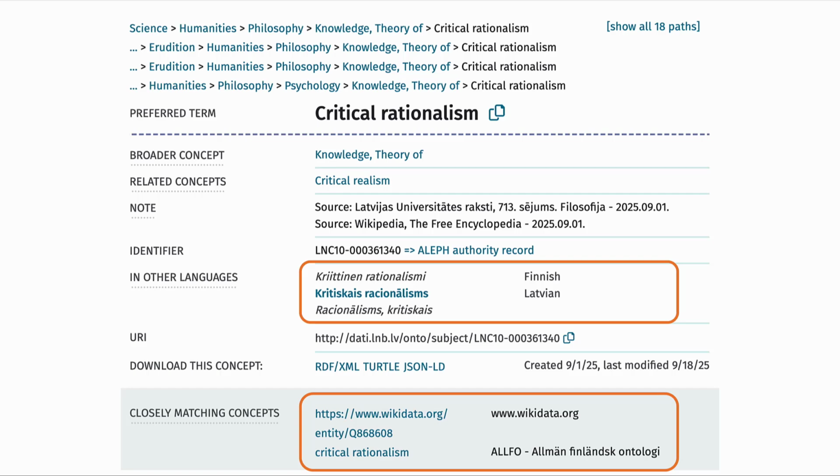And I mentioned before that we have added external links to our concepts, and here Skosmos publishes these links, in this case to Wikidata and to YSO, the Finnish General Ontology.